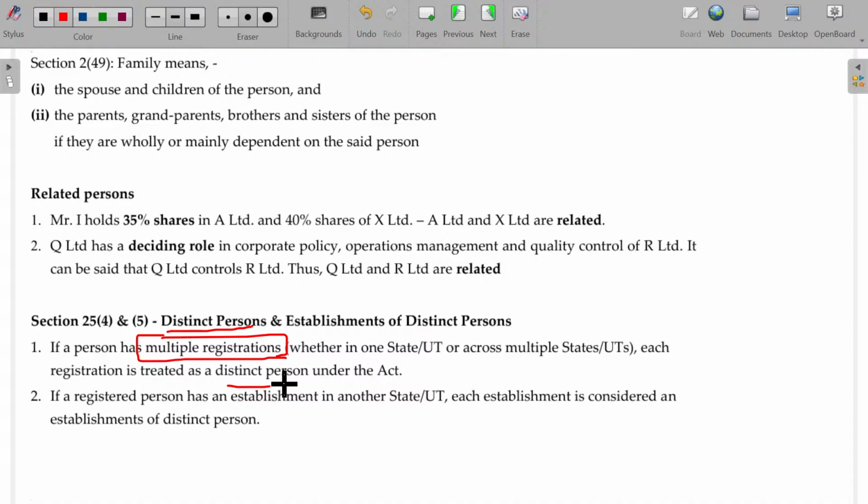Okay, you can have only one registration number for a state. If you operate in 2 or 3 different states, then you need to have a separate number for each and every state. So can I have 2 or 3 numbers for the same state? You can, but provided the business will be totally different. Same business, you cannot have 2 GST numbers.